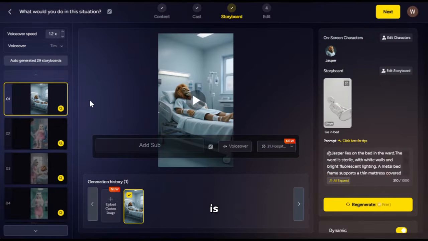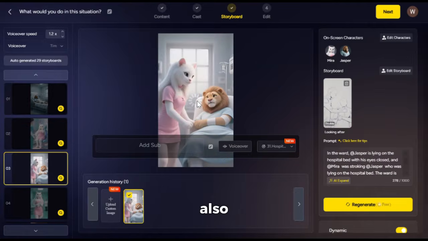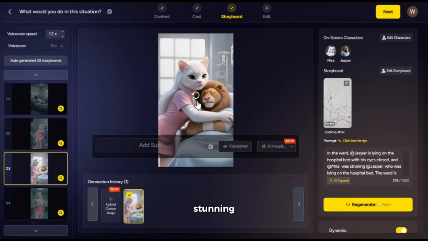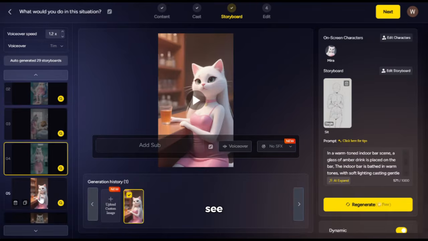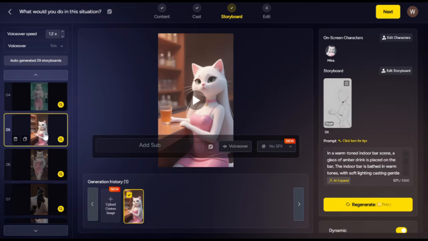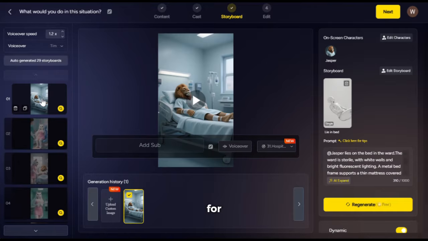And here it is. As you can see, it has automatically created all of the scenes and also turned them into videos, and they look absolutely stunning. But most importantly, you can see that the characters are perfectly consistent, which is just amazing. Now, you can go through each scene if you want and make changes, but for me, it looks perfect, so I will click on Next.